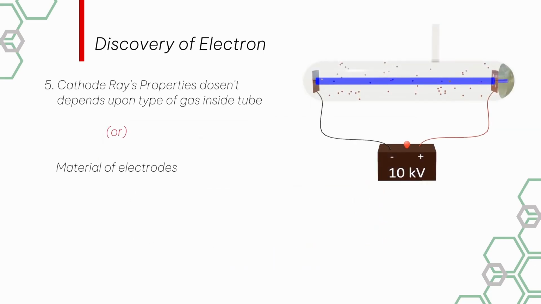Fifth, the properties of cathode ray do not depend on the material of electrode or the gas which is inside the tube, because they are made of electrons only, and electrons of any atom will have the same properties. So that's all in this video.